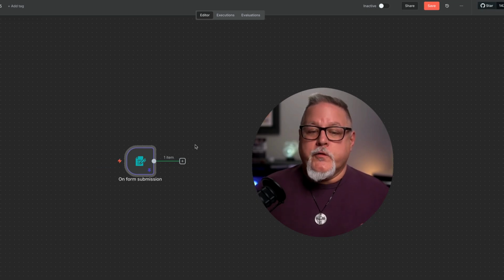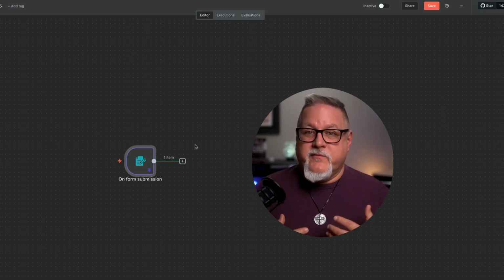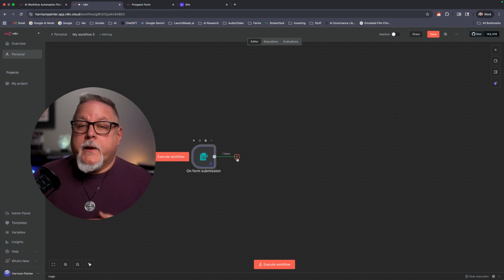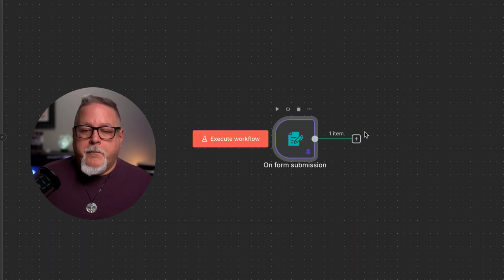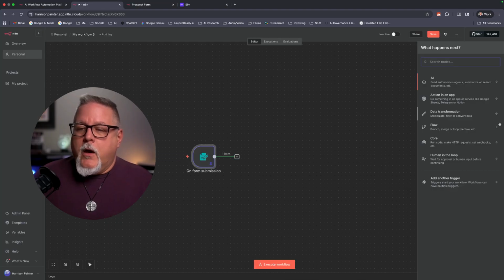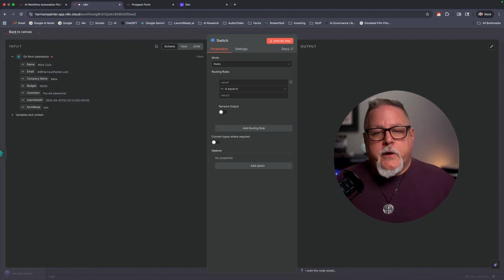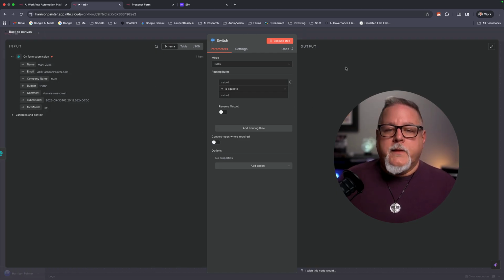Okay, so we have our first node ready to go, and we've tested it. And now we're off to the next node. Now that we have our information, what do we want to do with it? How are we going to parse it? How are we going to make sense of it? What we're going to want to do is create some logic. Now, to do that, we're going to press this little box here with the cross in it. We're going to go over here, and there's one of these boxes which is called flow. You're going to click flow, and you're going to go down here to what's called switch. Okay, so flow to switch, and you're going to click that, and you're going to see a whole bunch of stuff that we can fill out.